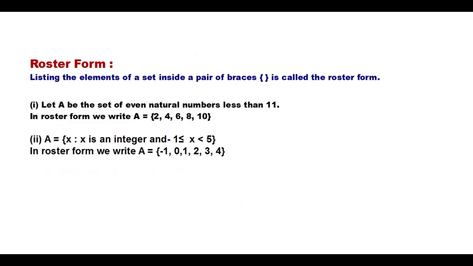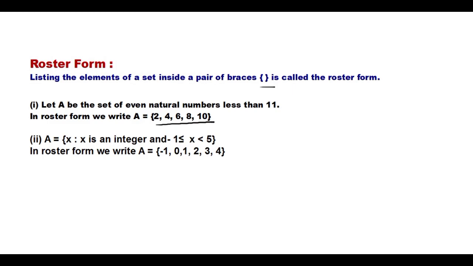Roster form. What does roster form mean? Listing the elements of a set inside a pair of braces. Braces means curly brackets. This is called the roster form: listing the elements of a set inside a pair of braces. Two examples are given here. Let A be the set of even natural numbers less than 11. Even natural numbers less than 11 means definitely 2, 4, 6, 8, 10.